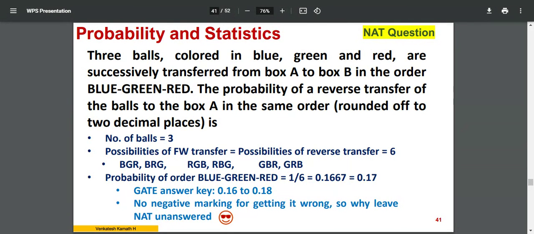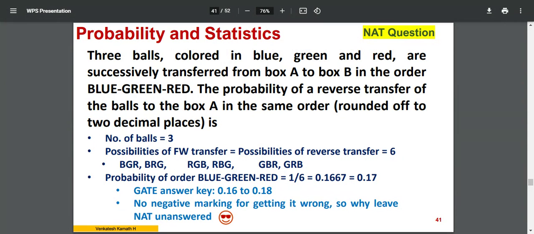Okay, the order of transfer is this: blue, green, red. This is the sequence in which it is transferred. They could have transferred in any order, but they have transferred in this particular order only. The probability of reverse transfer: you have to transfer from box B to box A now, okay, balls to the box A in the same order.